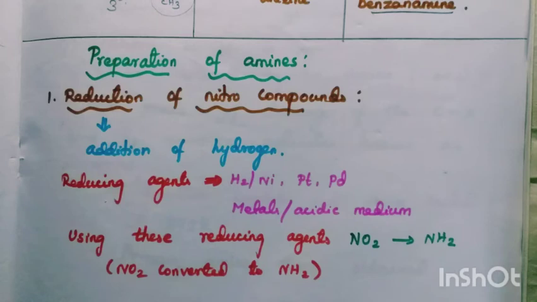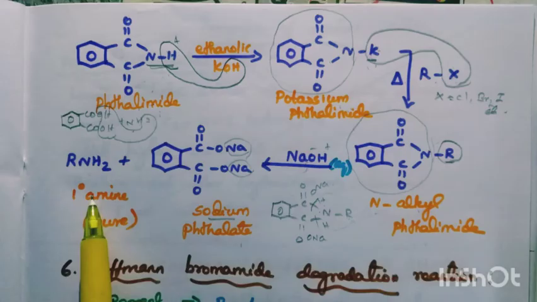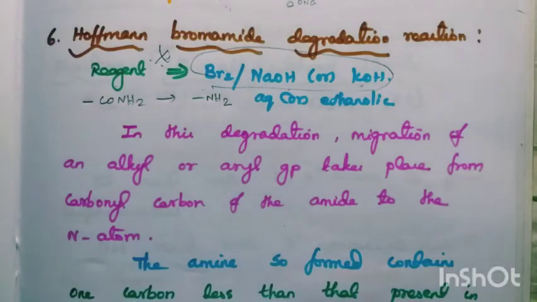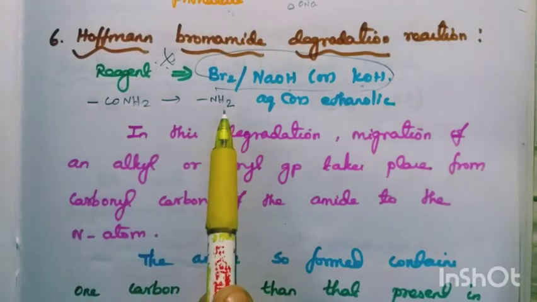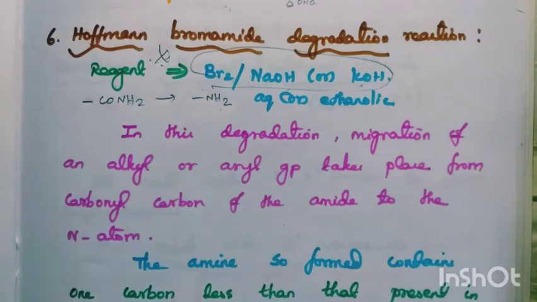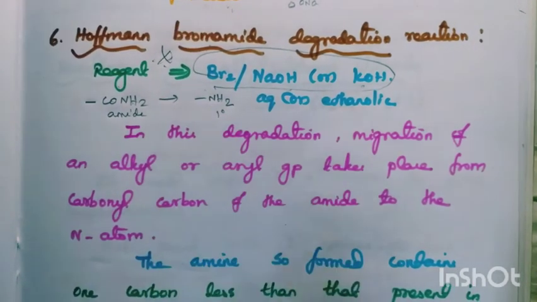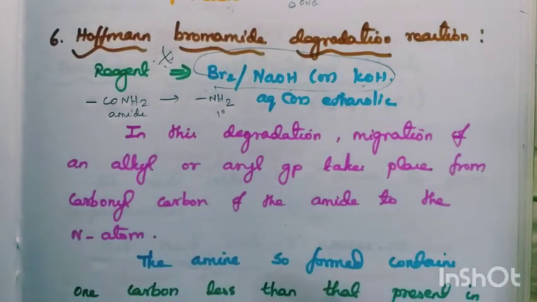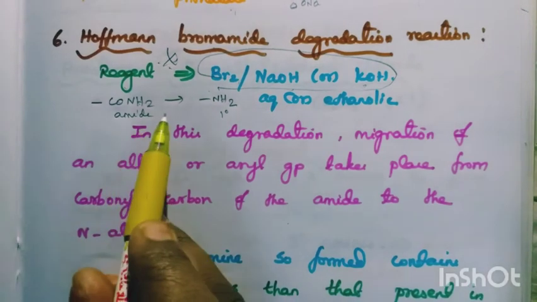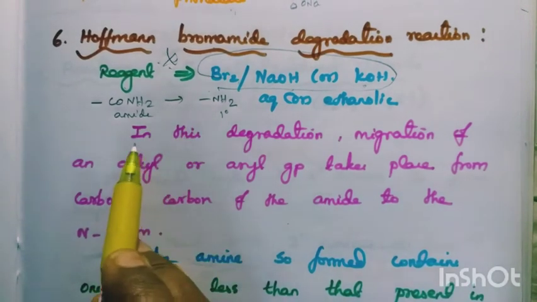Reagent is bromine with NaOH or KOH. What is the reaction here? The CONH2 group is converted to NH2. Amide is converted to primary amine, whether it is a benzamide or acetamide or anything.